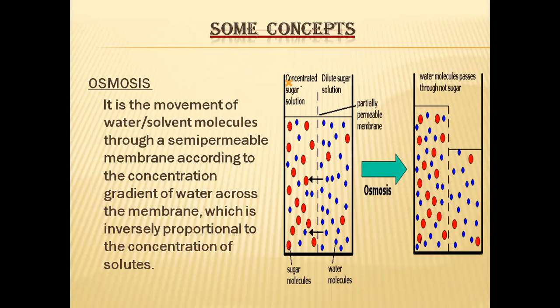Here the semi-permeable membranes usually will be plasma membrane-like membranes. So this is called osmosis. In osmosis, only water is moving from low concentration area to high concentration area. Low concentration means solute molecules are low, but water is high. So that's why water is moving from where it is high to where it is low. That's why we usually say that osmosis is the process by which water molecules, solvent molecules,